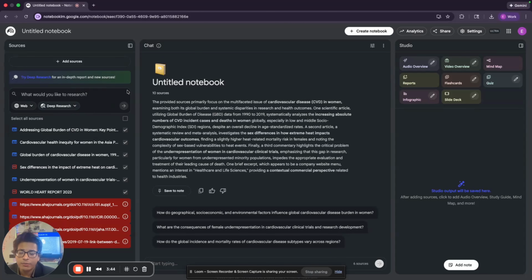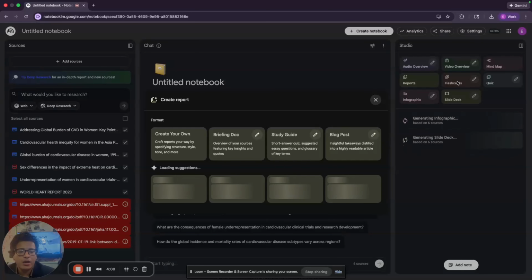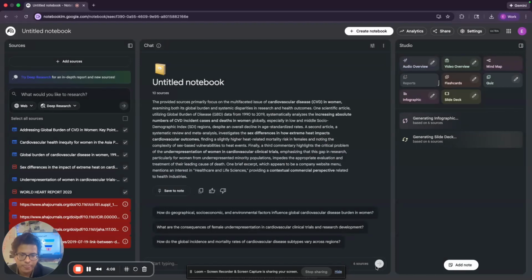But first, now that we have several sources that have been loaded, let's go ahead and run the studio. Personally, my favorite thing to see in here is the slide deck. But what's really cool about Studio is you can actually click on all of these. Now, I clicked on report. It wants us to create our own report or create something else. Today, let's just create a study guide.